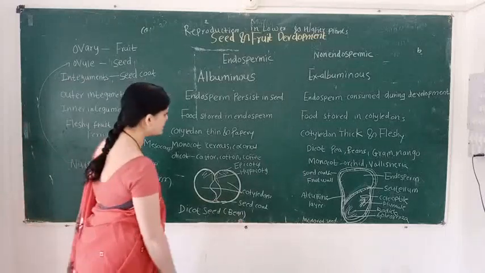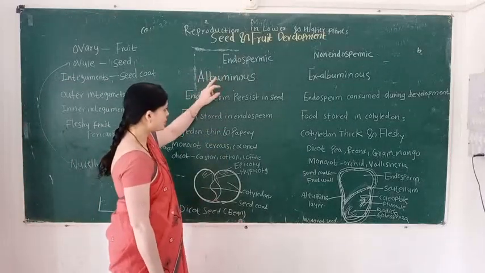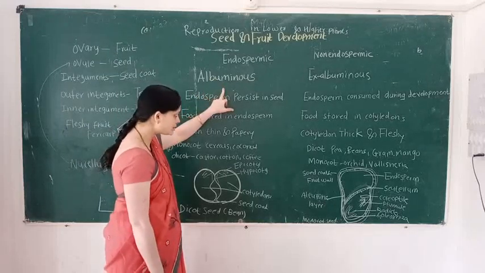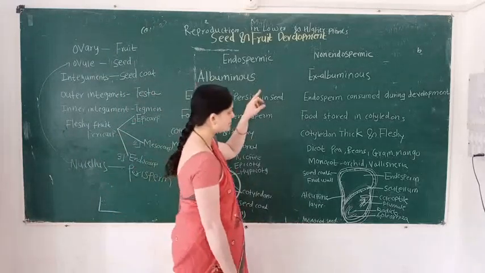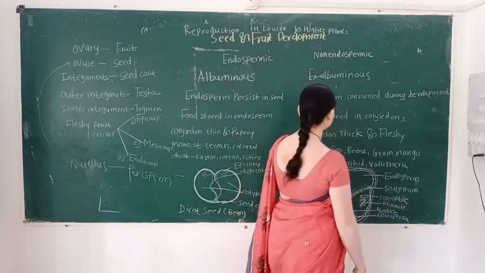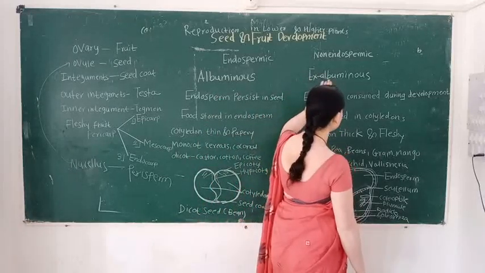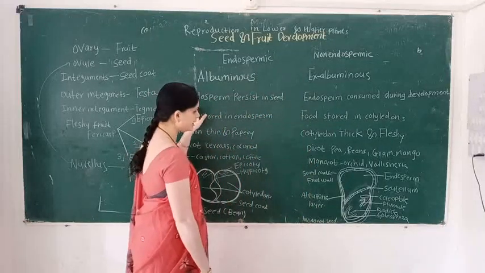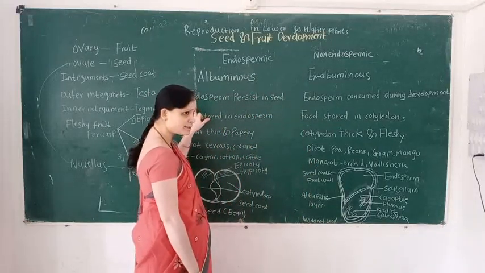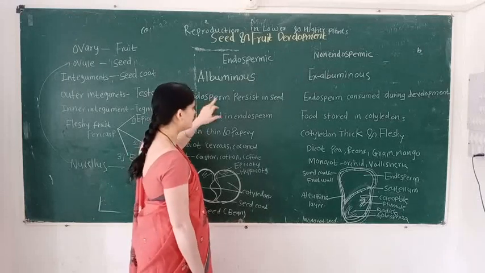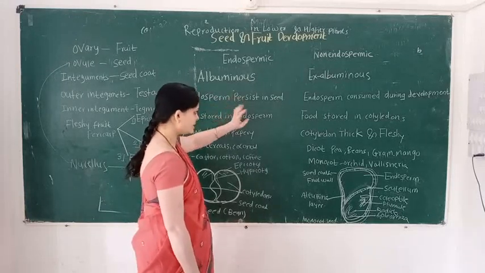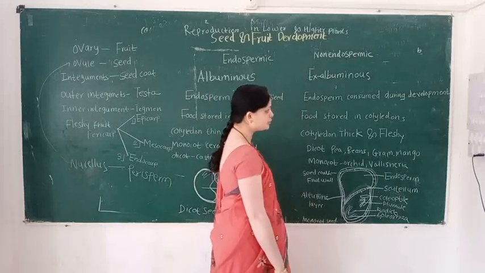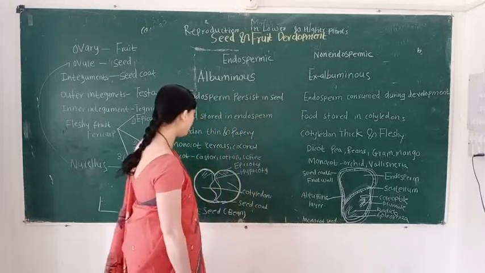You remember this difference. Endospermic seeds are also called albuminous seeds, and non-endospermic seeds are also called ex-albuminous seeds. In an endospermic seed, endosperm persists at the end of the seed, and in a non-endospermic seed, endosperm is consumed during development.